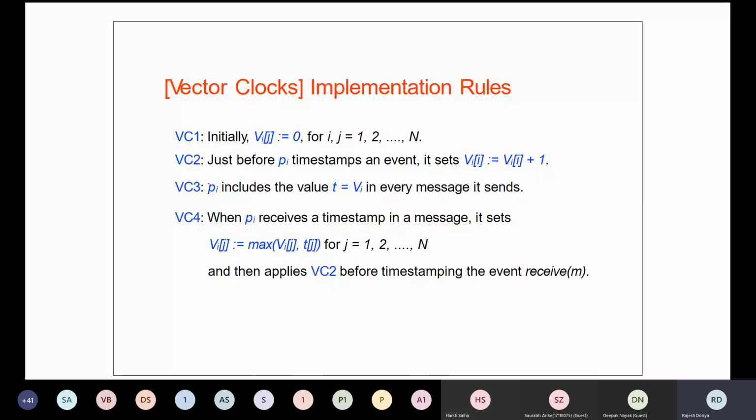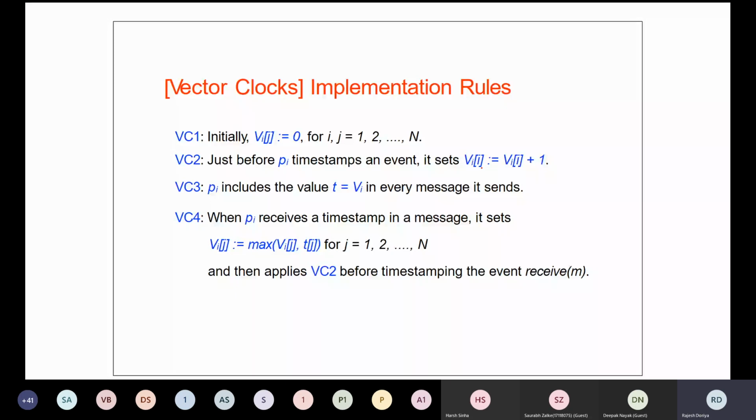So I assume that all of you have just noted down this algorithm. It has been described in 4 steps: VC1, VC2, VC3, and VC4. VC1 is nothing but your initialization. Each vector at each process will get initialized. Then whenever any event occurs at any process, we update that vector by 1. We just add 1 to the vector value of the corresponding process.